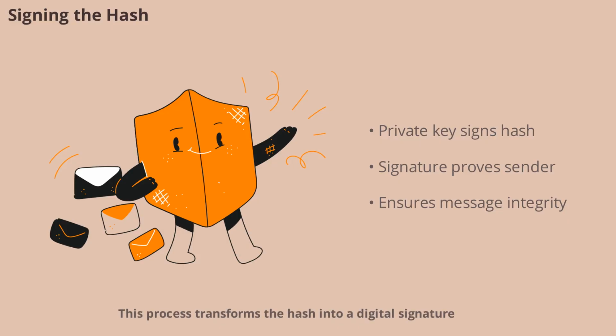This process transforms the hash into a digital signature, which can only be created by someone who owns the private key. The digital signature is then attached to the original message, forming a secure package that can be sent to the recipient. This step is crucial for ensuring both authentication and integrity.